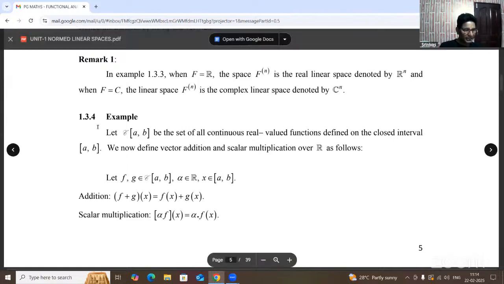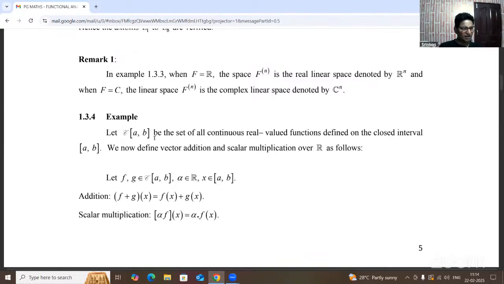Now, at the same time, see example 1.3.4. What is script C of [a, b]? Script C of [a, b] means the set of all continuous real valued functions.